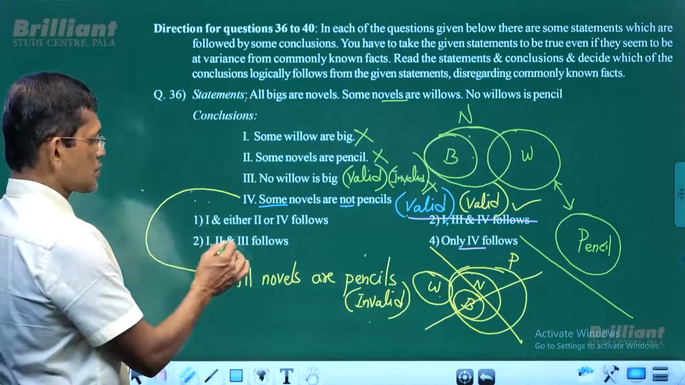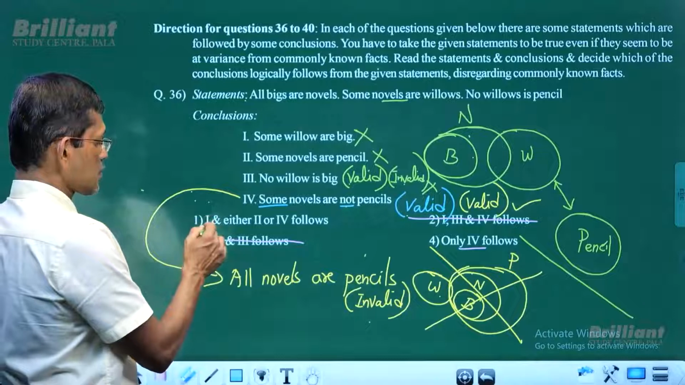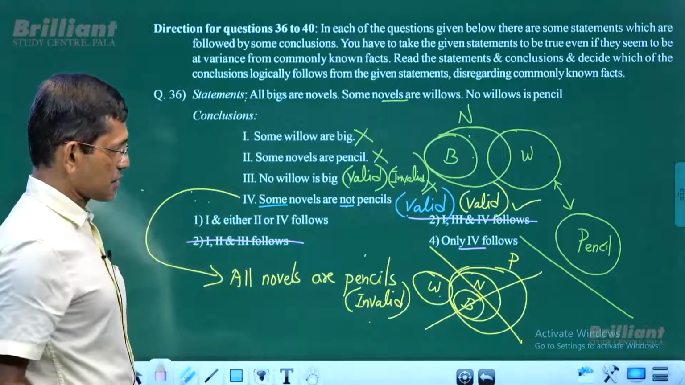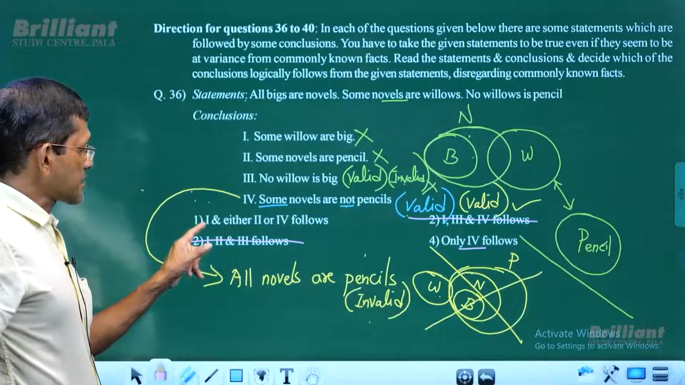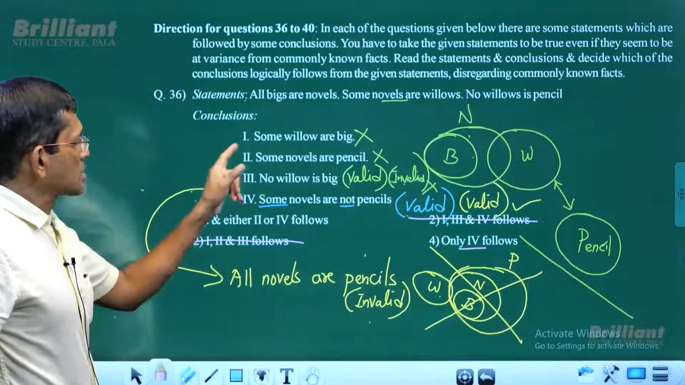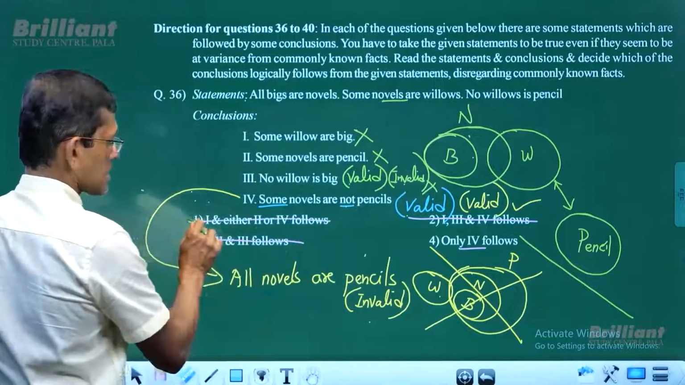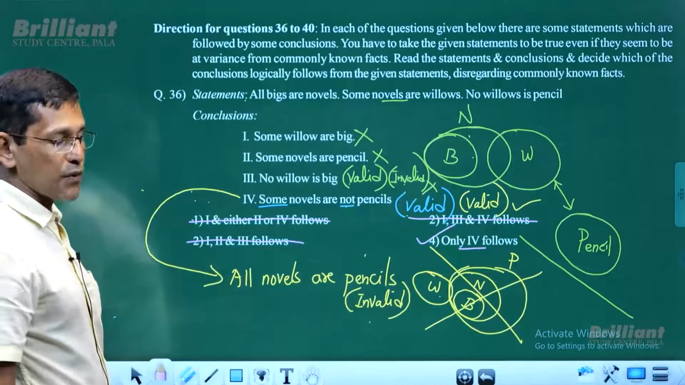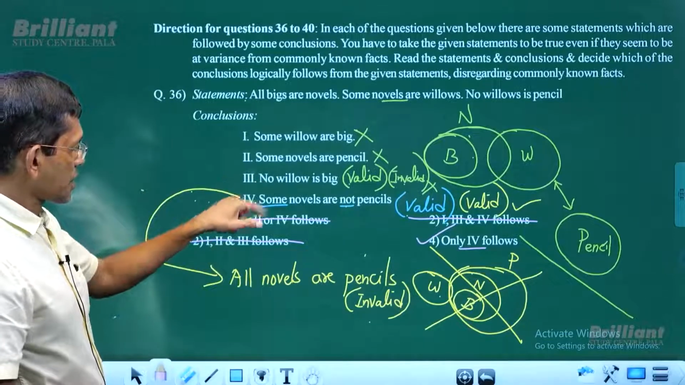Now, 1, 2 and 3 follow. No, it is not. And the other choice says 1 and either 2 or 4 follows. Does conclusion 1 follow here? Conclusion 1, some willows are big, doesn't follow. So that cannot be the answer. So ultimately the answer is what? Only 4 follows. That's the final answer. Okay, probably we will come back to this question later.